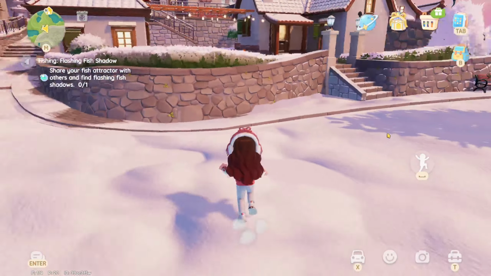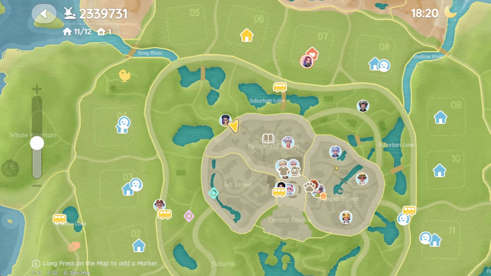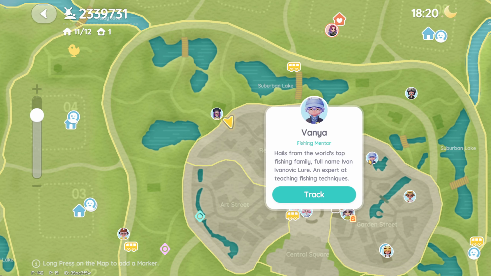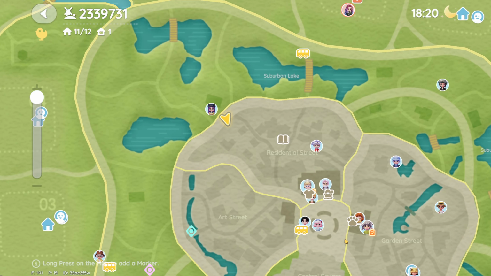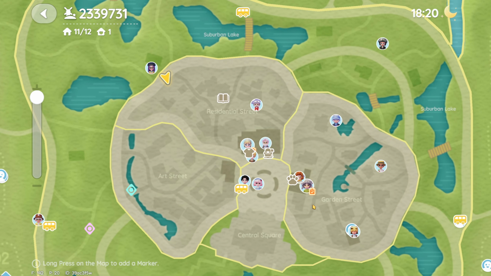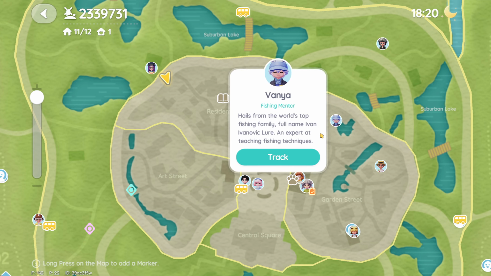It doesn't work if you do it to Blanc, I think, because, or was it Vanya? I don't remember. Because he's dating somebody or something. I don't remember. But yeah, that is pretty much it, really.